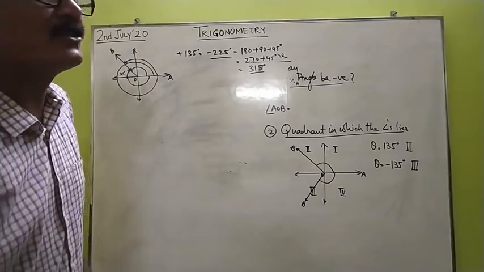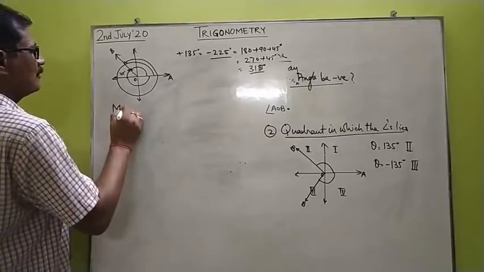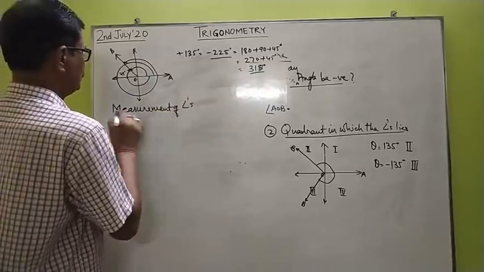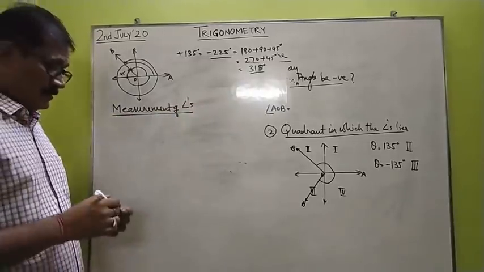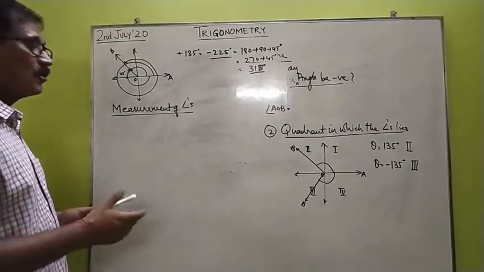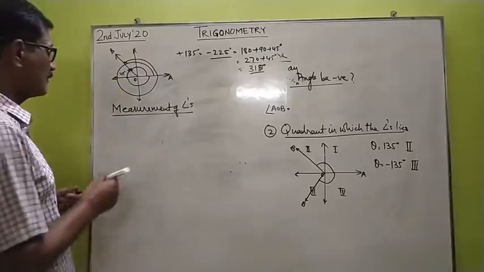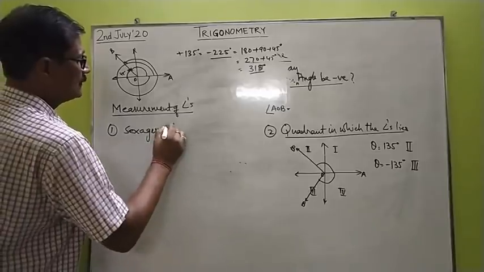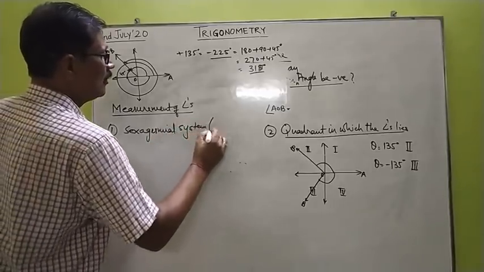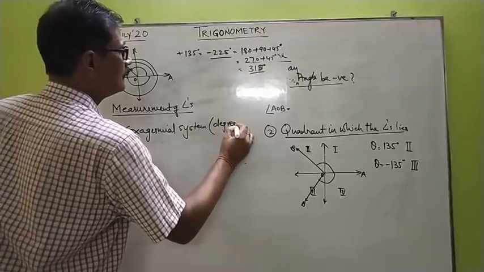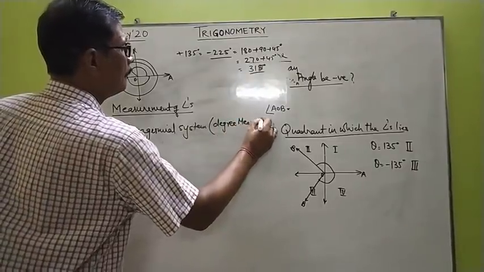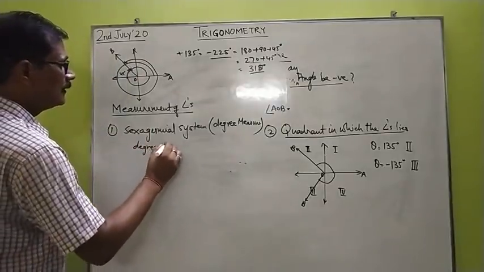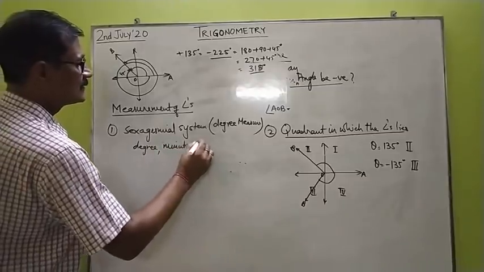Next comes the measurement of angles. Children, we have two systems of measurement of angles. The one is the old system that you have been using up to class 10, that is known as the sexagesimal system or degree measure. This is the British system of measuring angles in degrees, minutes and seconds.